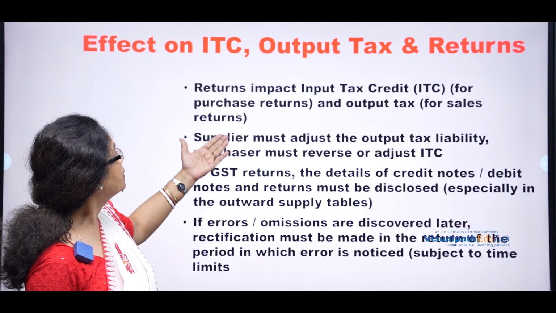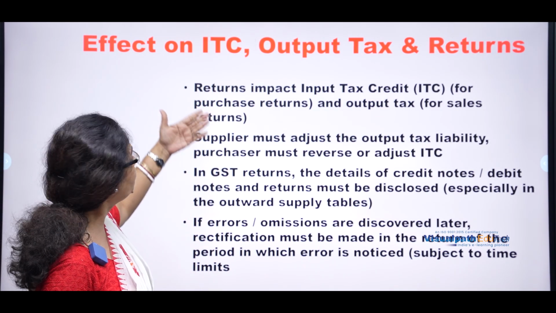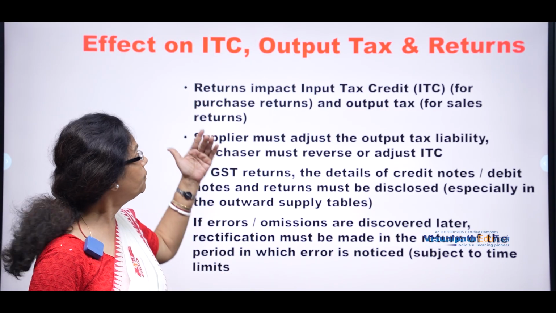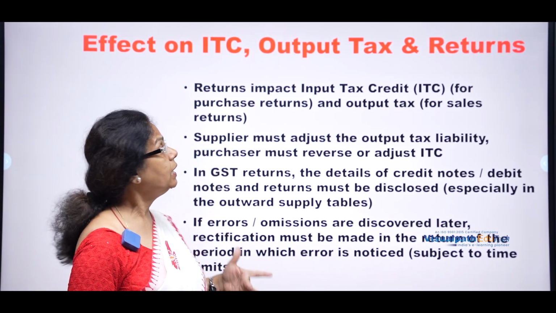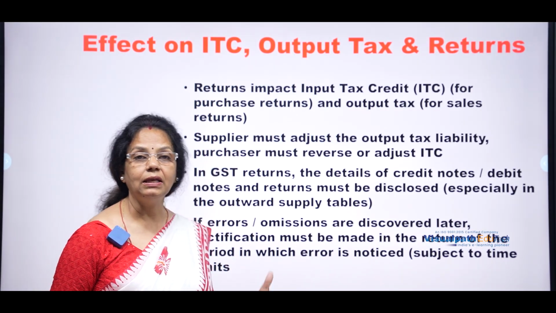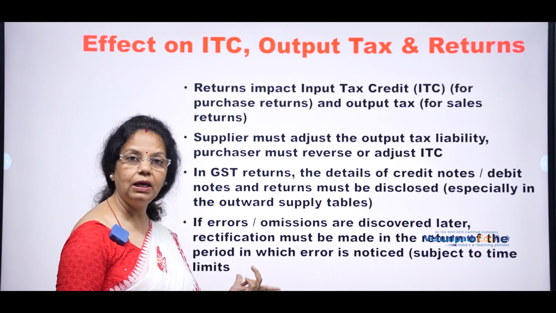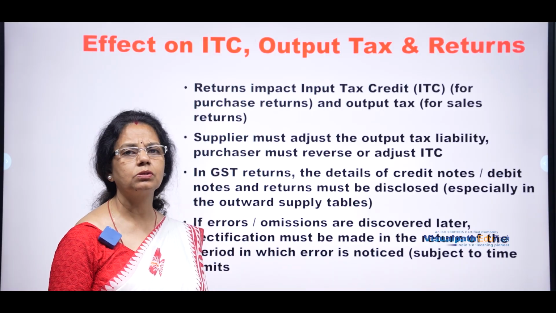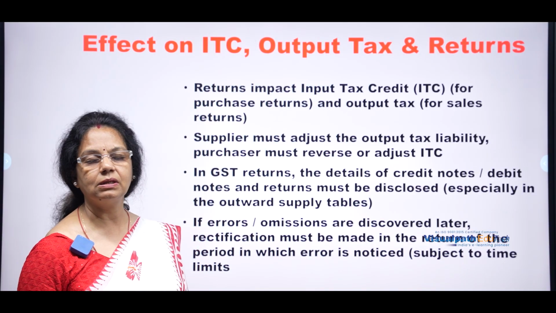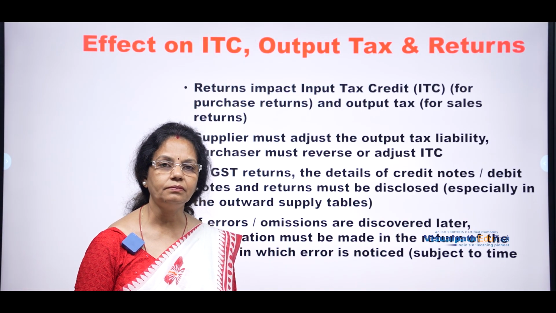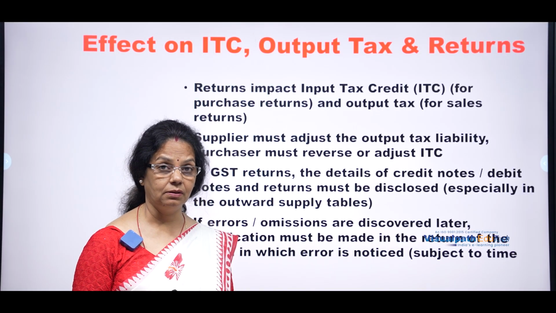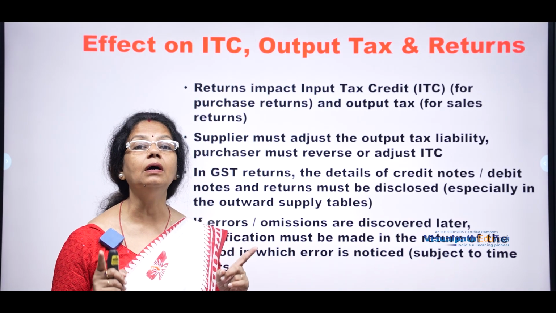So these are the effects of tax, output tax and ITC in case of tax payment. And lastly, if there are any errors and omissions, the buyer or the supplier can rectify them, but it should be within the time limit.